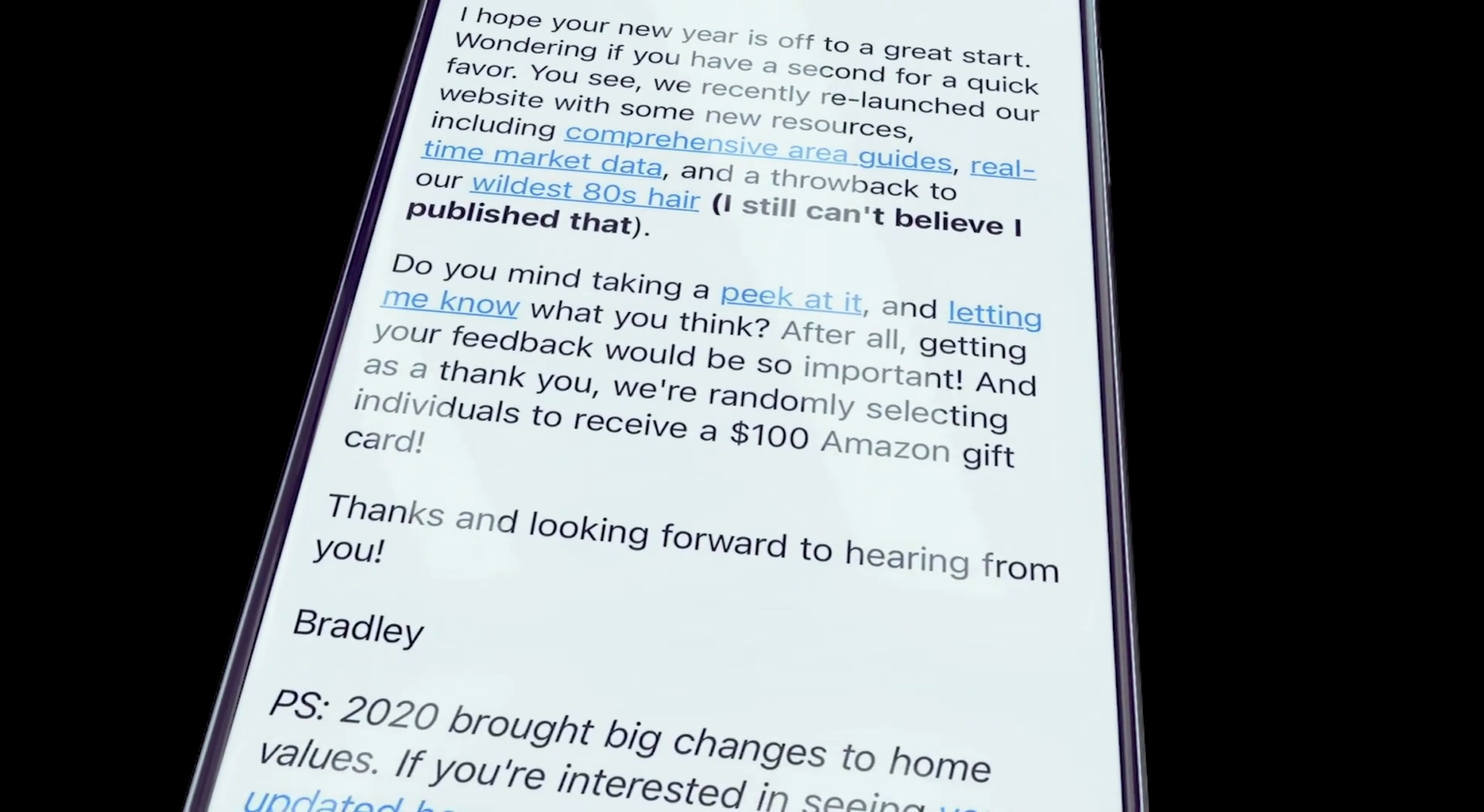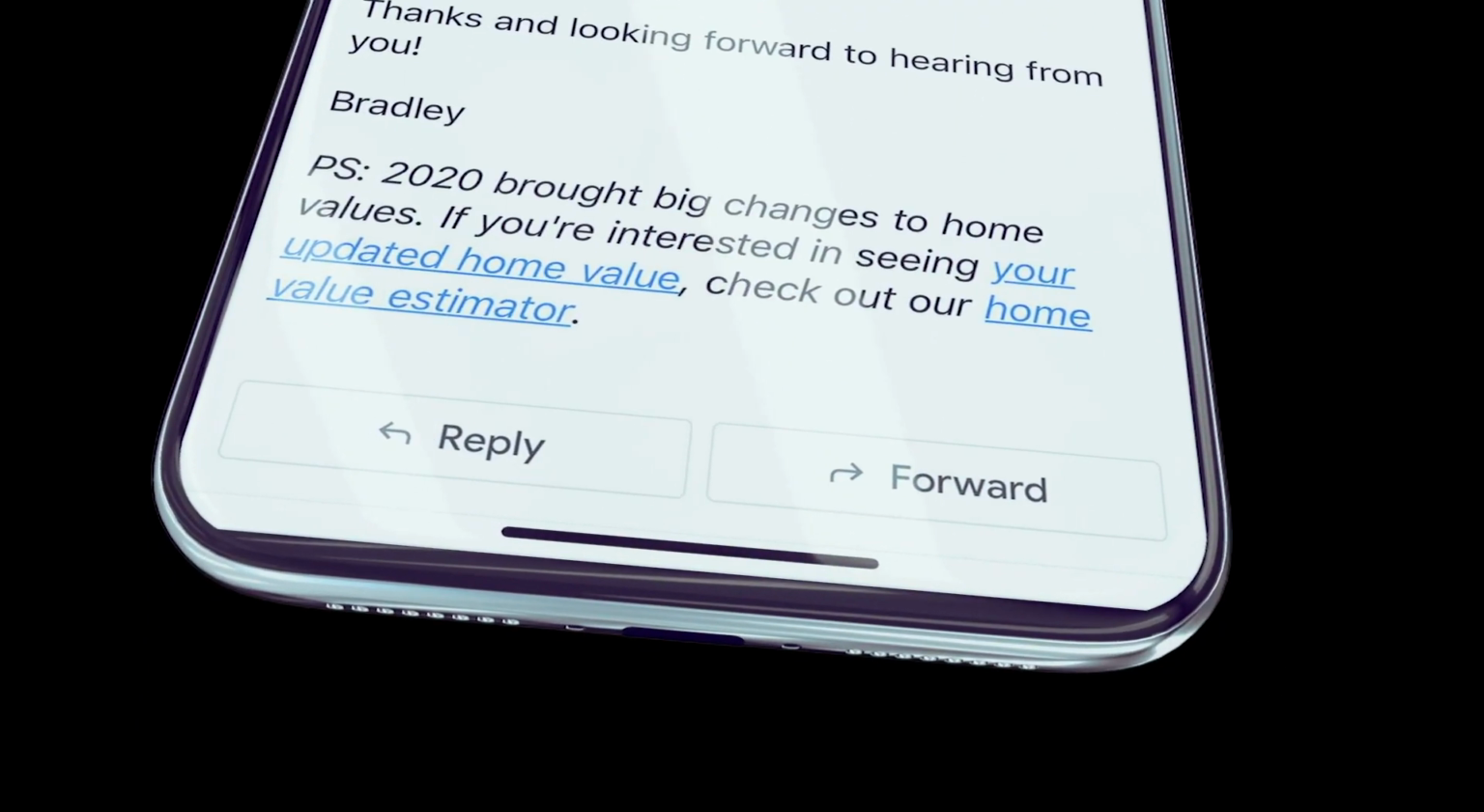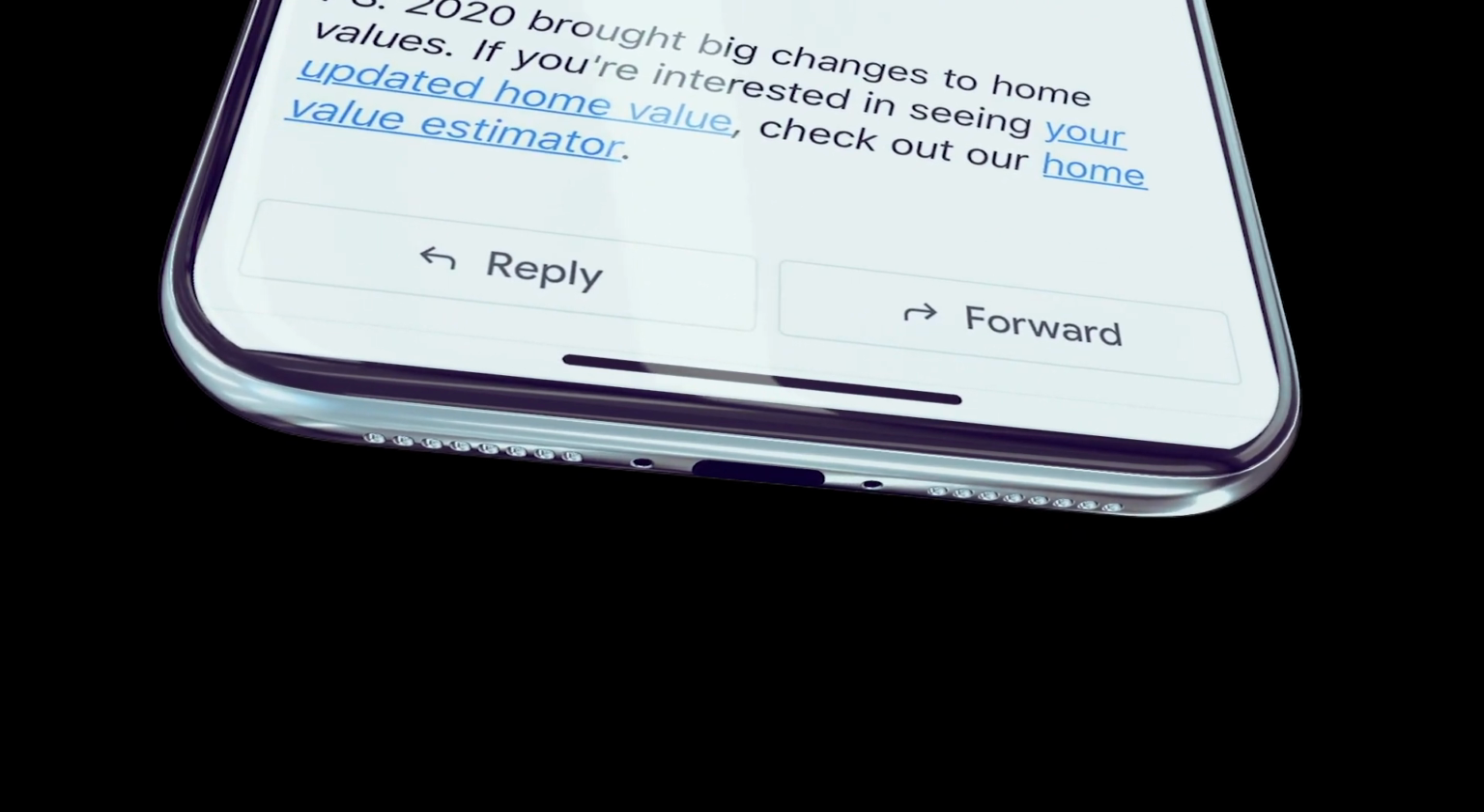Jumping back to that email real quick, and yes, I know I keep going back to this, but it's because it's critically important to get it right. And this one thing actually generated just as many seller leads as the giveaway page. Take a look at the PS we added at the end of the email. 2020 brought big changes to home values. If you're interested in seeing your updated home value, check out our home value estimator. It's simple, but it was so effective.